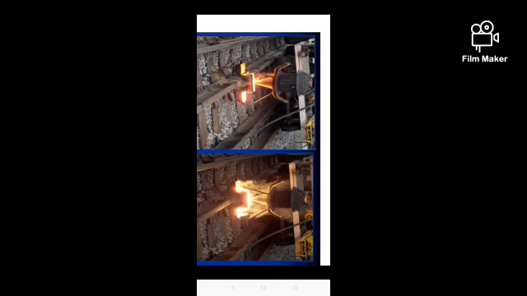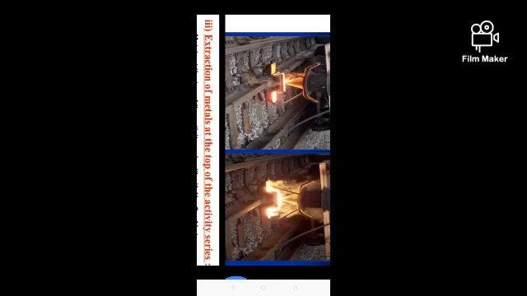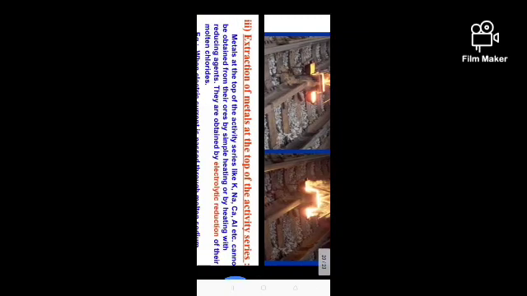Here you can observe the picture. When the thermit reaction occurs, what will happen? A high amount of heat energy is released, which helps to melt the iron, and it helps to join the iron rails. Okay, so it is the thermit reaction. It is very much used in the different railways in our daily lives.